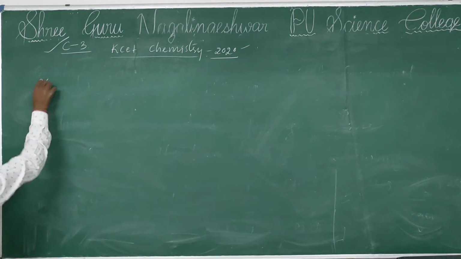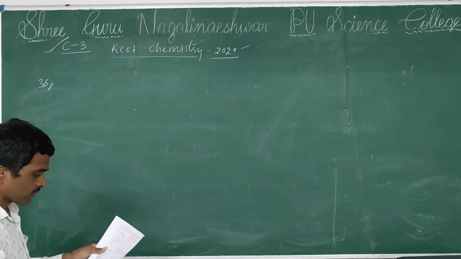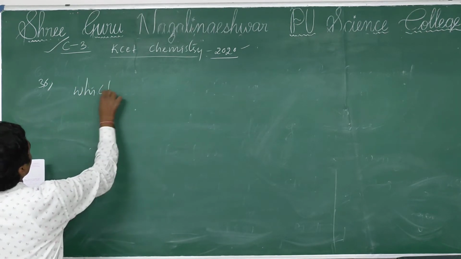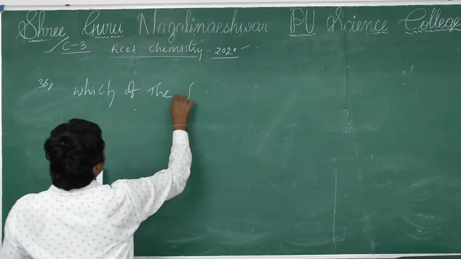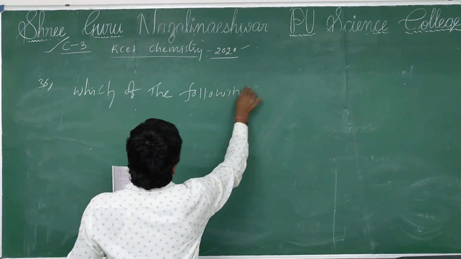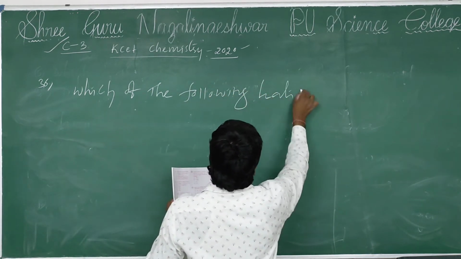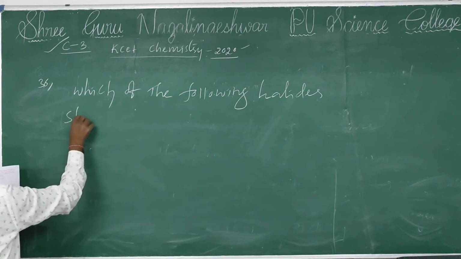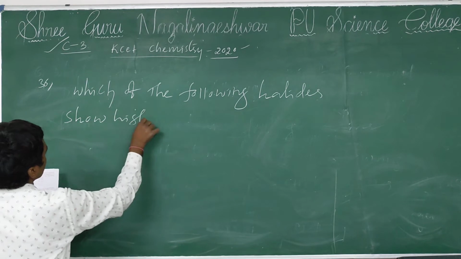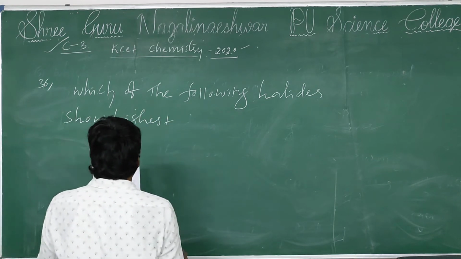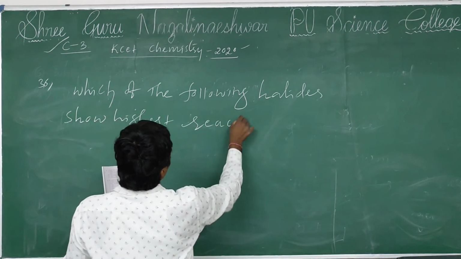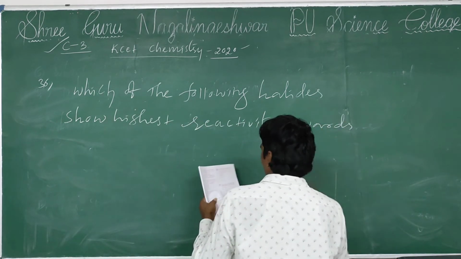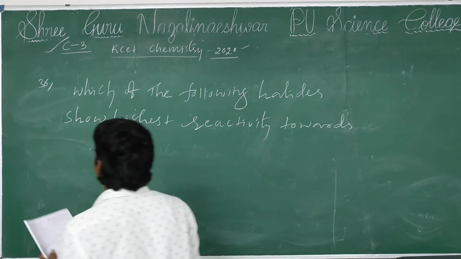Next, question number 36. Which of the following halides show highest reactivity towards SN1 reaction?